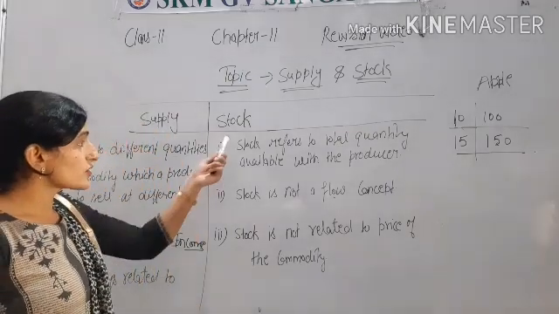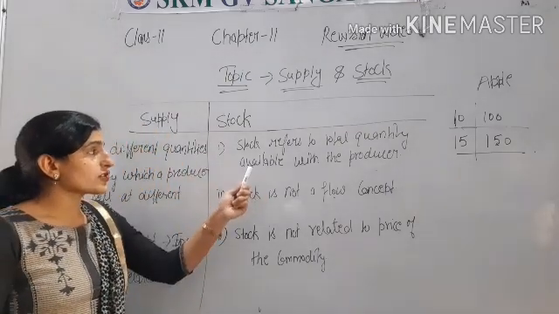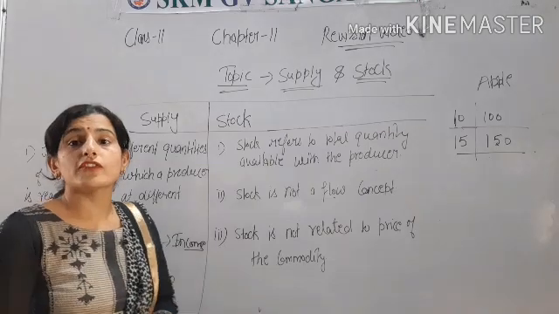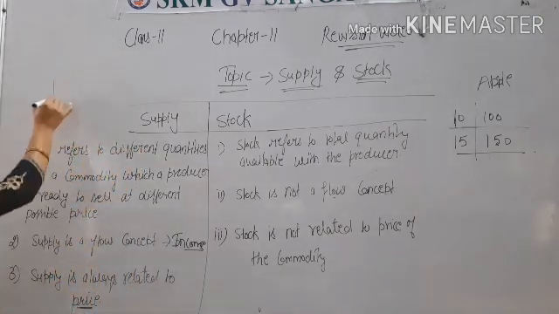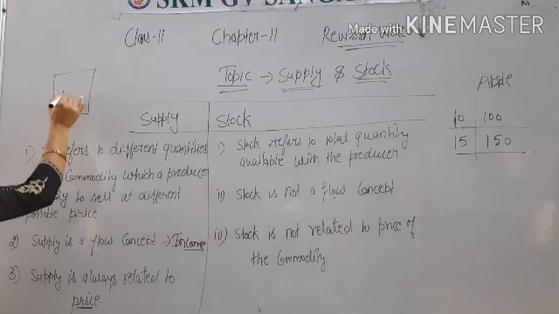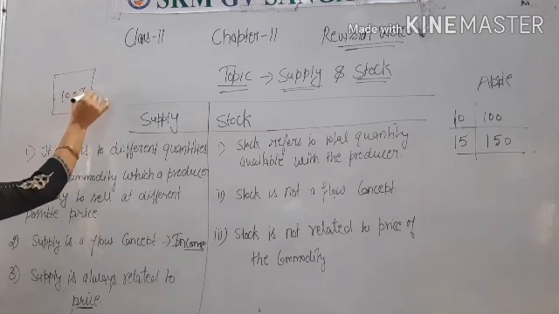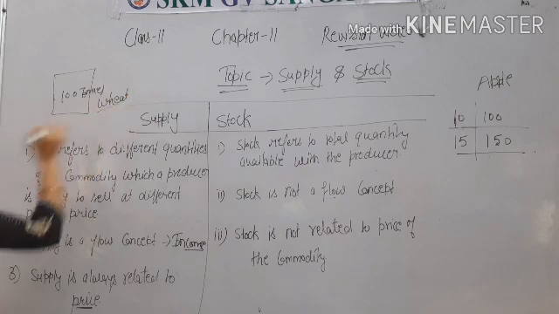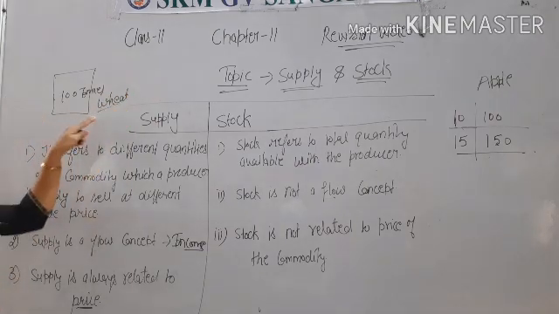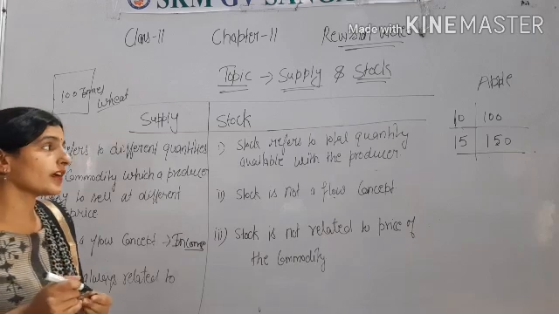The next is stock. Stock refers to the total quantity available with the producer. For example, a farmer having a stock of 100 ton weight. This is a stock.